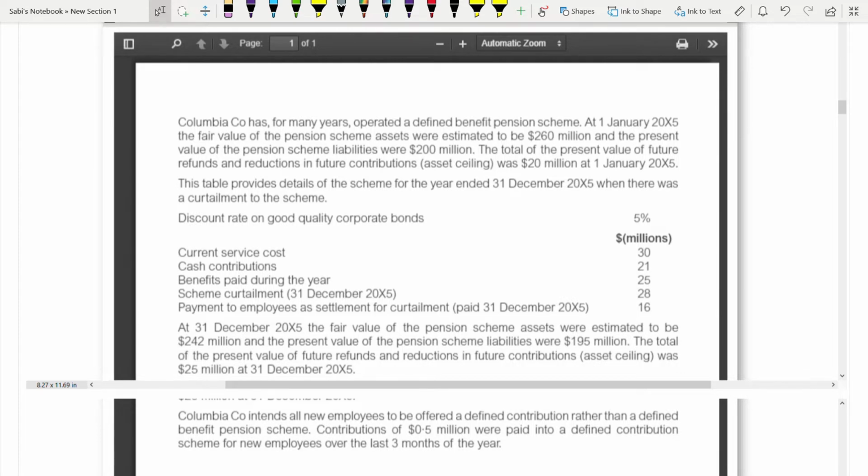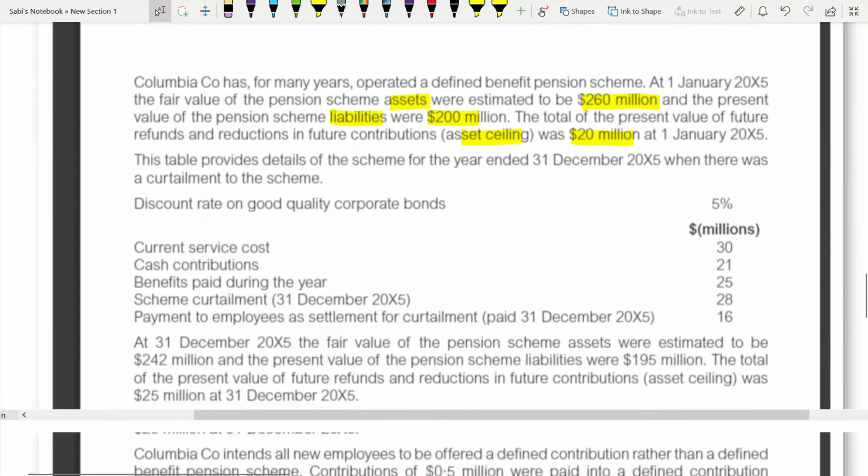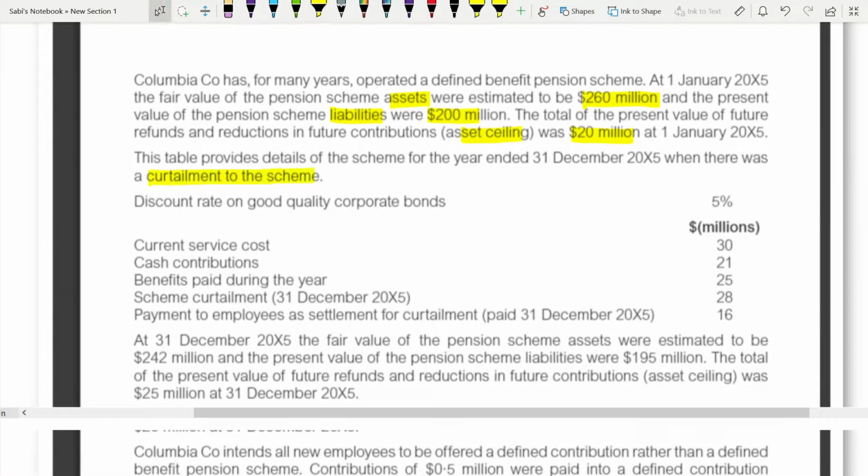Colombia has for many years operated a defined benefit pension scheme. At 1st January 2005, the value of the pension assets was estimated to be 260. This is pension assets. And the present value of the pension liabilities was 200 million. The total of the present value of the future advance and the reductions in the future contribution asset ceiling was 20 million. The table gives the detail where there's a curtailment to the scheme. Curtailment means when employees are reduced, so that will reduce your cost of pension.